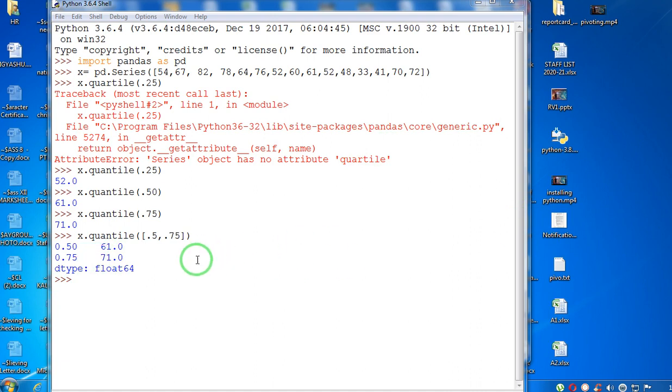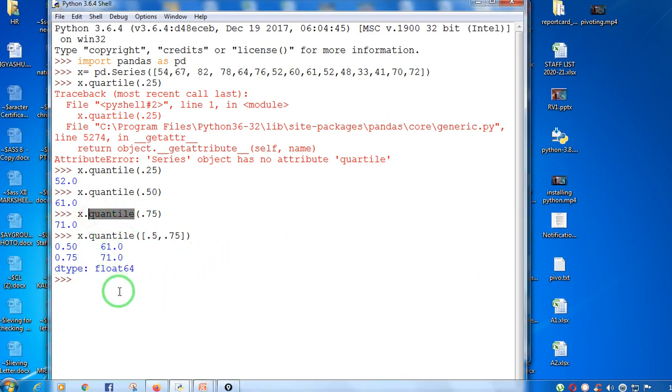So I need not arrange them in ascending order. I just have to use the quantile function, and it will automatically calculate the quantile and show me the output. But suppose you want to calculate it, suppose the question comes: what will be the output of x dot quantile 0.25?